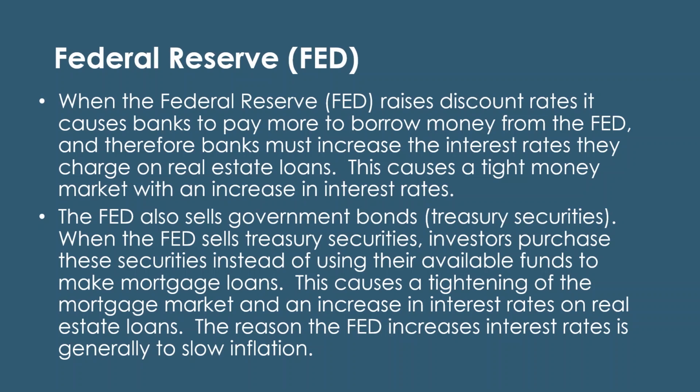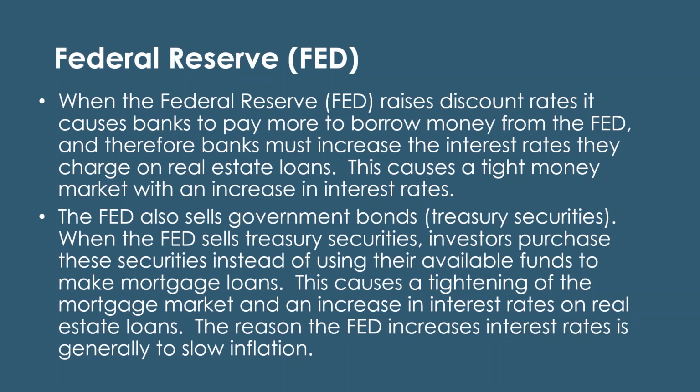The Federal Reserve is called the Fed, and what the Fed does is it loans money to these local banks, through what we call a discount rate.